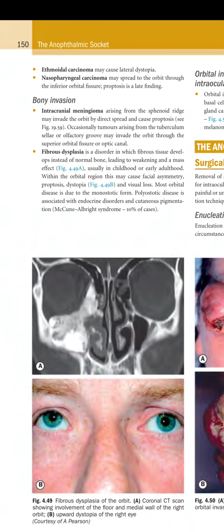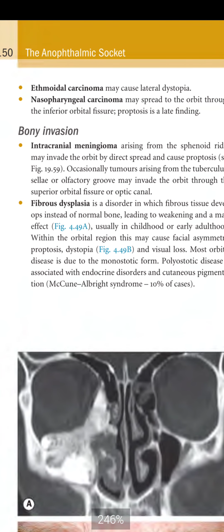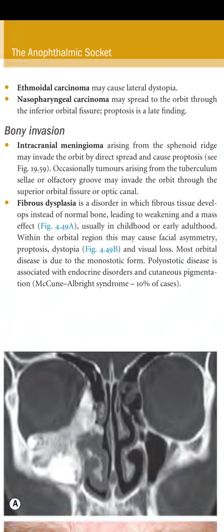Next is bony invasion. Intracranial meningioma arising from the sphenoid ridge may invade the orbit by direct spread and cause proptosis. Occasionally, tumors arising from the tuberculum sellae or olfactory groove may invade the orbit through the superior orbital fissure or the optic canal.